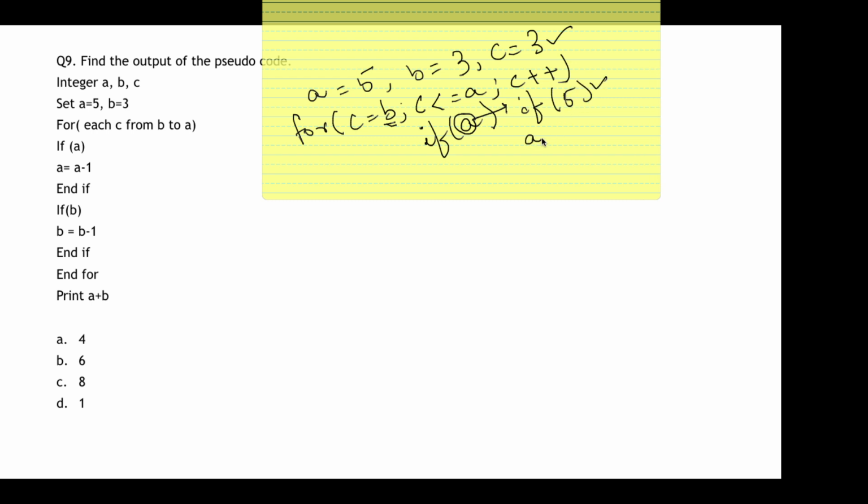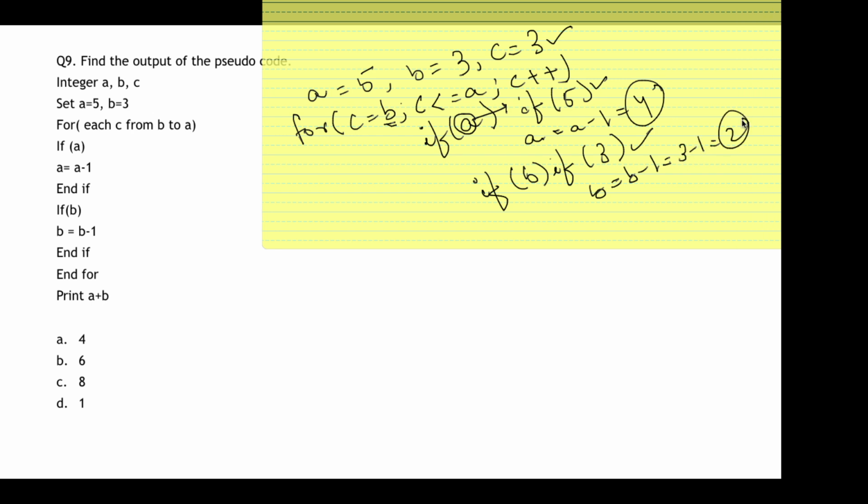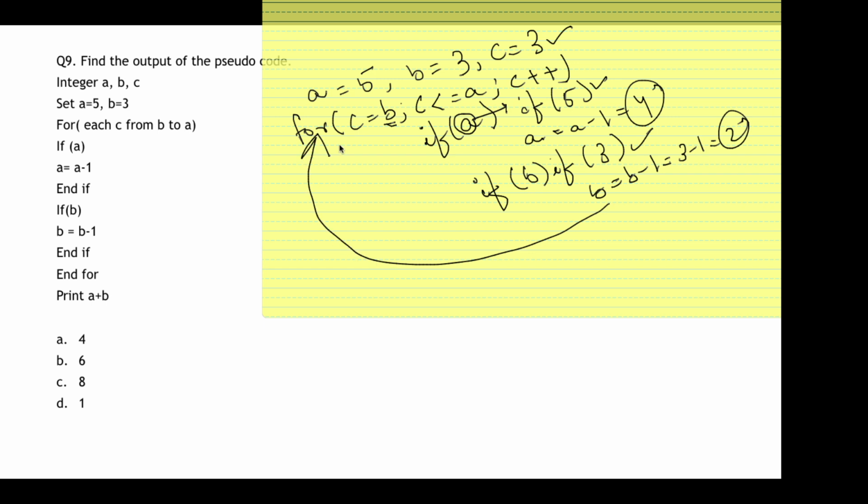Okay. Here the value of a is 5. So this is true. It will execute the if, that is a is equal to a minus 1, where the value will become 4. And after that again another if is there, if of b. So again b value is not 0, so it will perform if of 3, which is true. So b is equal to b minus 1, which is equal to 3 minus 1, which is equal to 2. Okay, now end if. Now after this it will go back to this for statement. Okay, the value of c is 3. Now it will compare c less than equal to a. So 3 less than equal to a, that is 4. This is true. So what will happen? C value is incremented. C value becomes 5.